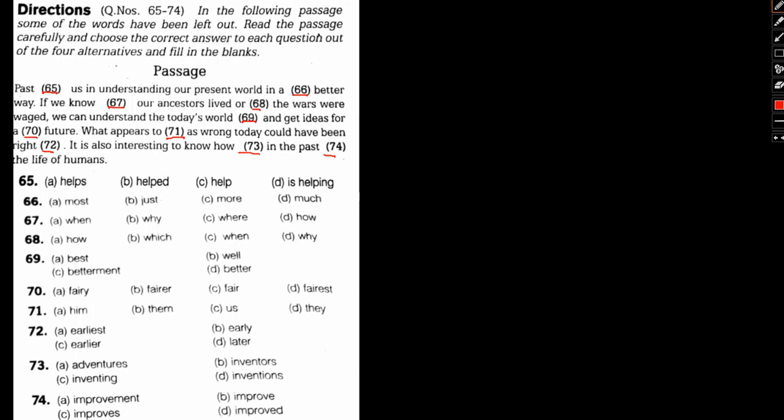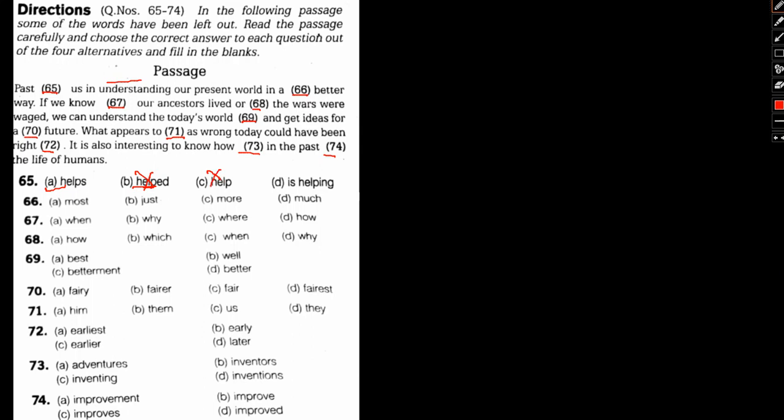So what can past do in understanding? Past can basically help us in understanding. Yes, this could be right, but helped us in understanding is the past tense. If we use help, it will simply mean past is no longer helping us understand the present world. Wrong. The usage of the verb is wrong.